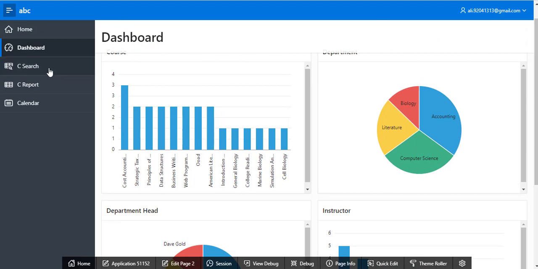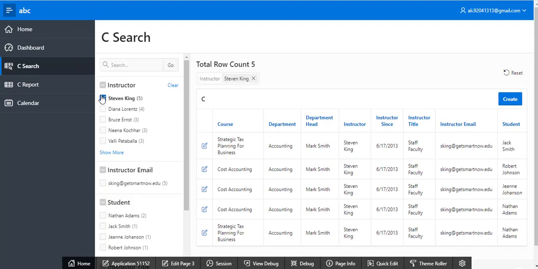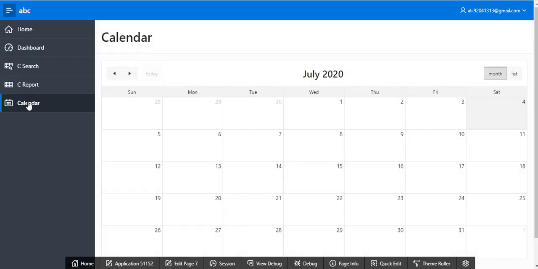You can search; this is a type of report. This is also a type of report, and this is an academic calendar. Guys, this was a short introduction to the Oracle Apex dummy table.